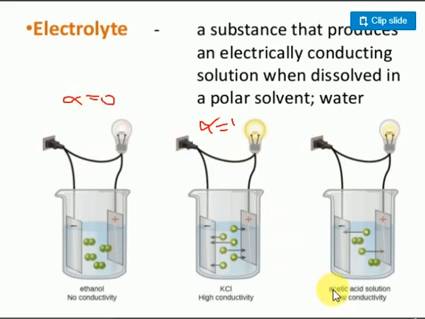Next, acetic acid is a weak electrolyte, so the degree of dissociation is not equal to 1. That's the reason you can see a very slight glow. Here no dissociation takes place in a non-electrolyte, a complete dissociation takes place in a strong electrolyte, and here partial dissociation takes place. So this shows strong, weak and non-electrolytes. If you dissolve urea, it acts as a non-electrolyte. Glucose, fructose, galactose, whatever sugars, and starch also do not conduct electricity.